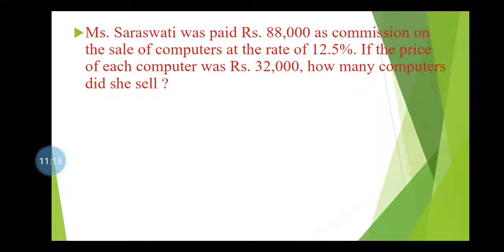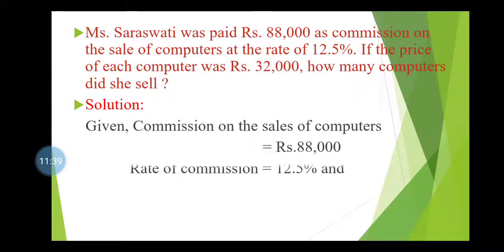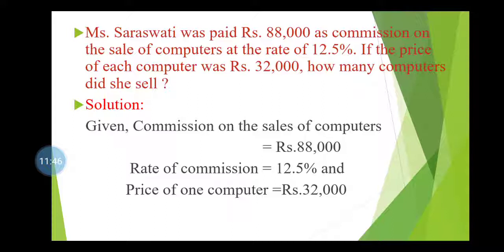In this question, students, the total commission amount is given, the rate of commission is given, and the price of one computer is given, and we have to find the total number of computers. Okay. Given: commission on sales of computers is rupees 88,000, rate of commission is 12.5%, and the price of one computer is rupees 32,000.